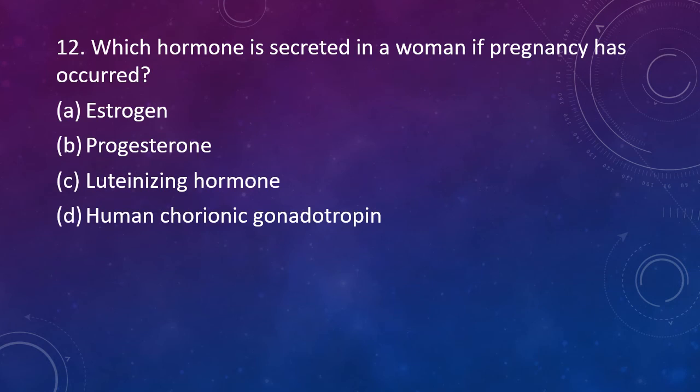Question number 12. Which hormone is secreted by women if pregnancy has occurred? Estrogen, progesterone, luteinizing hormone, human chorionic gonadotropin. Correct answer is option D, human chorionic gonadotropin.